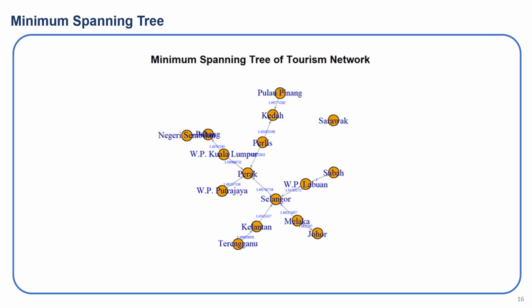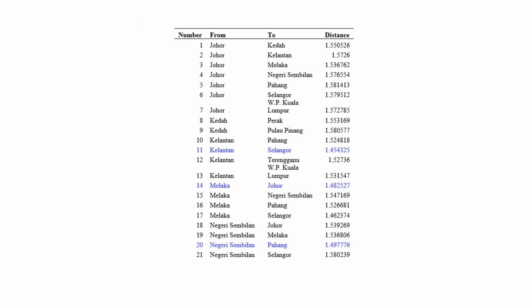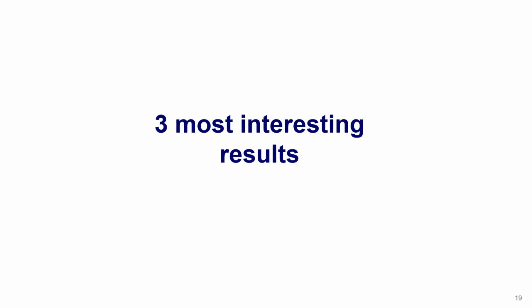The minimum spanning tree of the tourism network is very interesting because it is about the popular flow of domestic tourism. The minimum spanning tree will be the minimum distance, which implies the strongest tourism connections. As you can see from this table, the shortest distances, for example Kelantan to Selangor, Melaka to Johor, Negeri Sembilan to Pahang, will be in the minimum spanning tree because this shortest distance indicates the strongest tourism flow, because we have transformed our network.